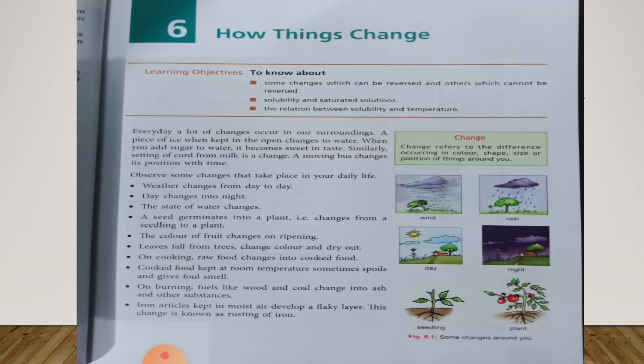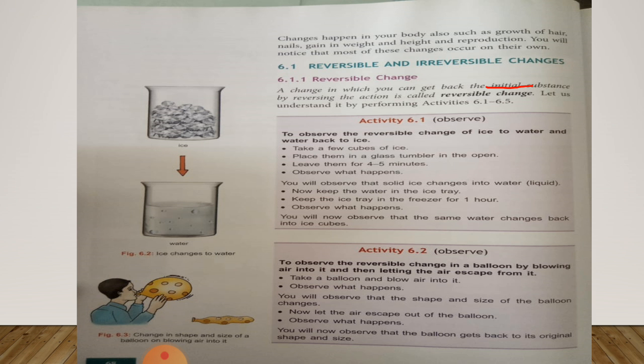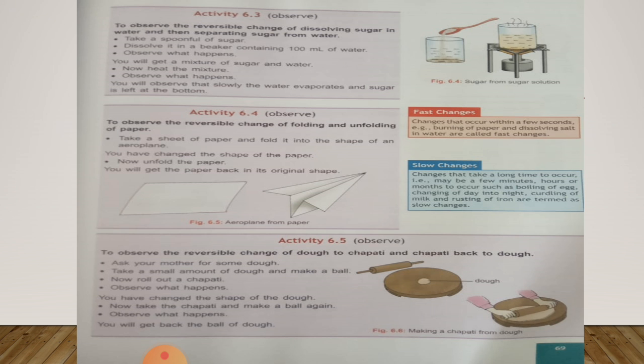In this chapter, we have seen some examples of changes. We have seen reversible change, in which we have seen activity 6.1 and 6.2. Now in this class, we are going to perform activity 6.3, 6.4 and 6.5. So students, open page number 69 in your science book and keep a pencil with you to underline hard words.